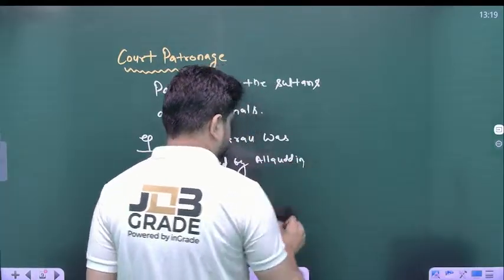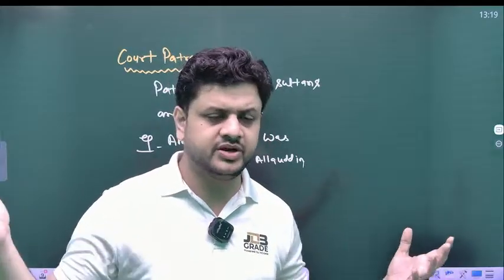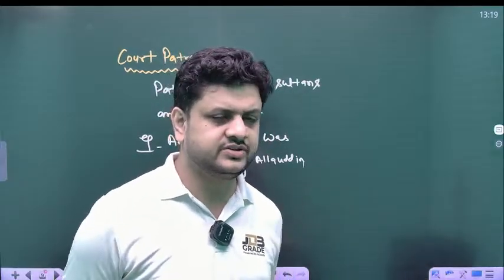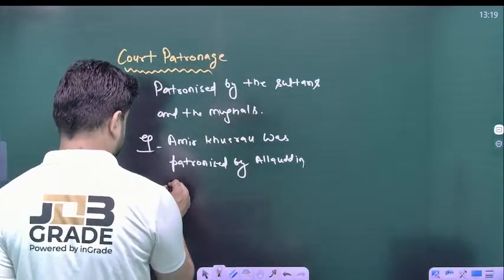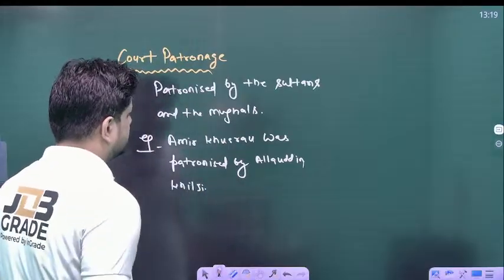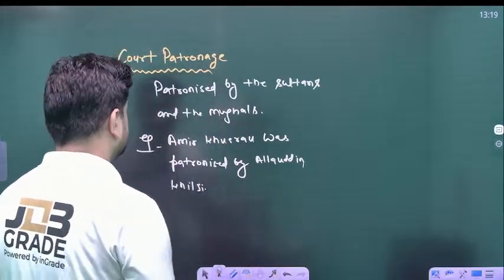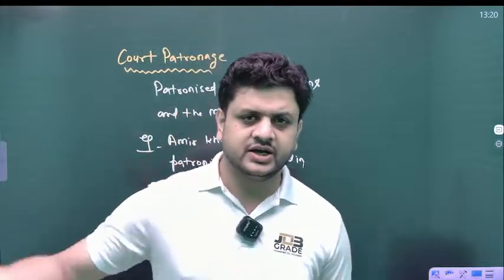Amir Khusro was the one who saw the reign of maximum medieval rulers, but at the very first time he was patronized by Alauddin Khilji. These points are enough for brainstorming.